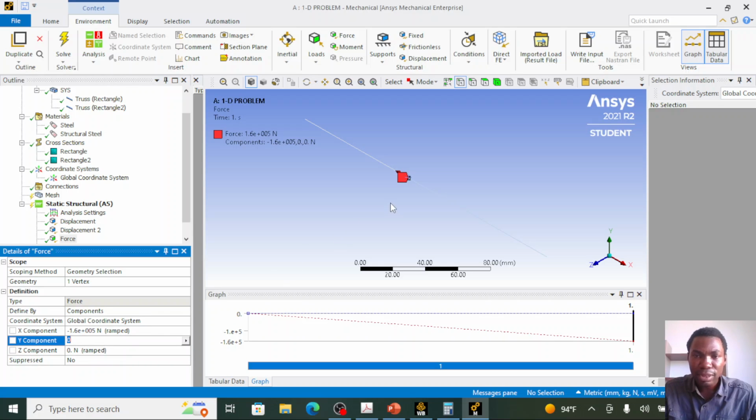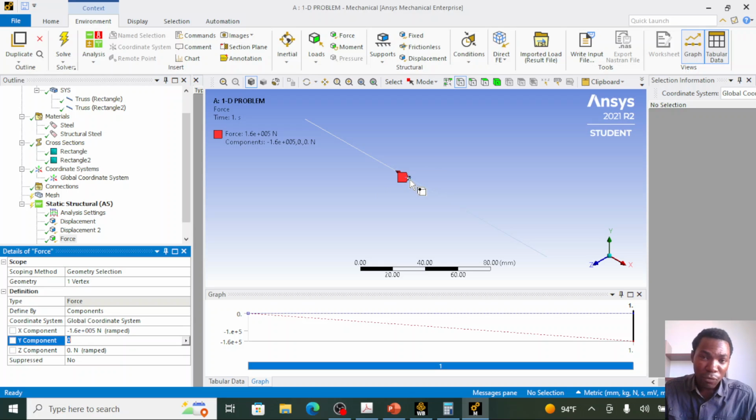So I've specified the force at this point. We can run our analysis, but if you run your analysis now, you will get an error message because the analysis type is currently a 2D type. We need to reduce it to a one-dimension type.